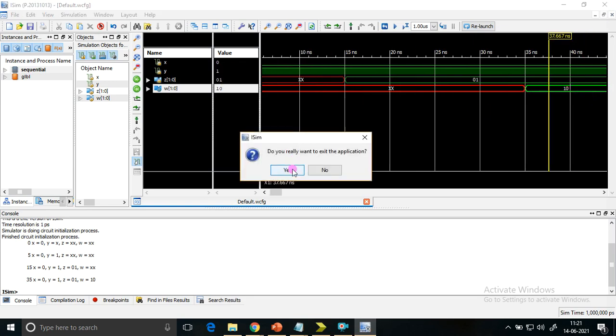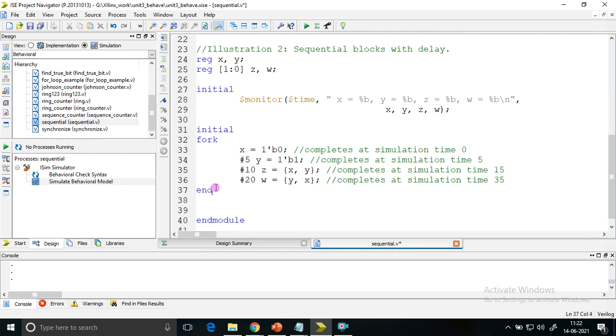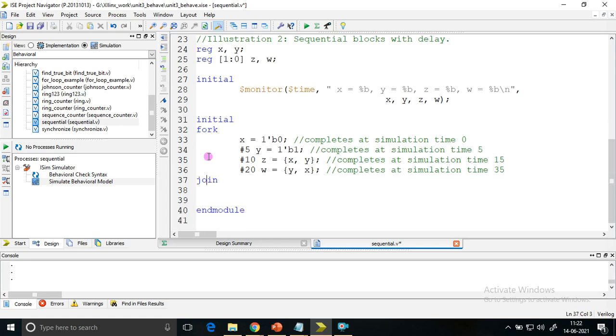Now, I make a very small change: I should make it parallel. I don't copy it here itself, I'll show it parallel. What are the changes I need to make? Begin I should remove, and I should write fork. The next change is that end I should remove, and I should write join. That's the only change I made. The code is the same. I changed the module name to parallel, and I changed begin and end to fork and join. I did not do anything else.